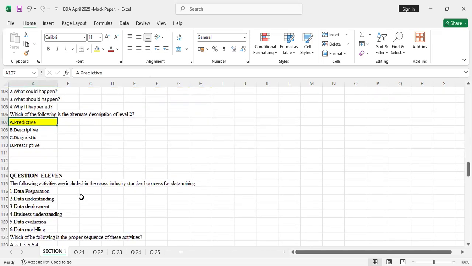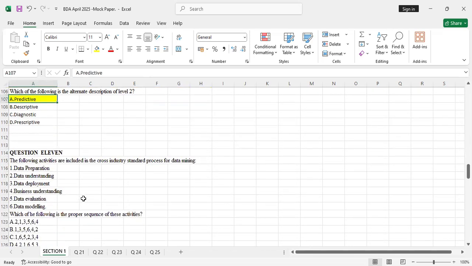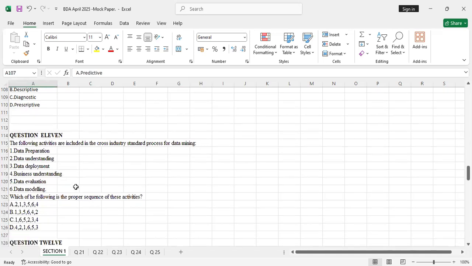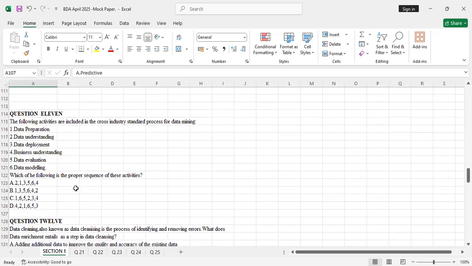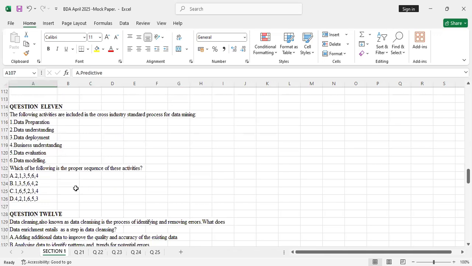Question 11. The following activities are included in the cross-industry standard process for data mining. These are the 6 phases: data preparation, data understanding, data deployment, business understanding, data evaluation, and data modeling. Which of the following is the proper sequence of these activities? It means that on the cross-industry standard process for data mining, what is the order of these phases from the start to the end?